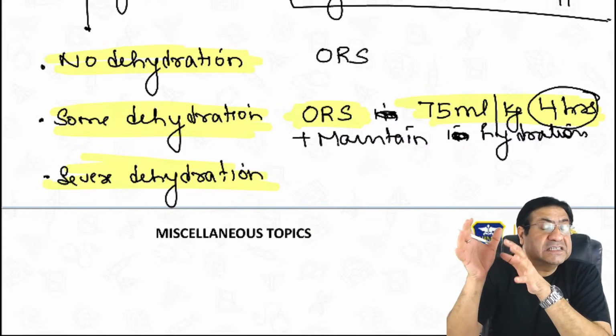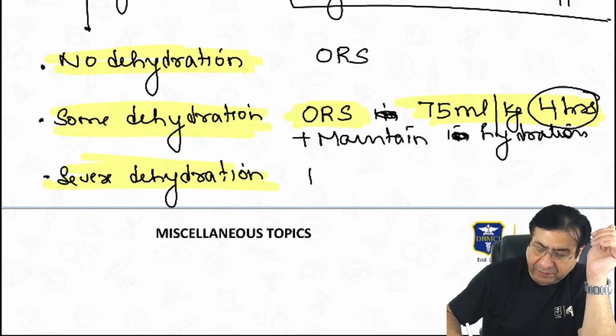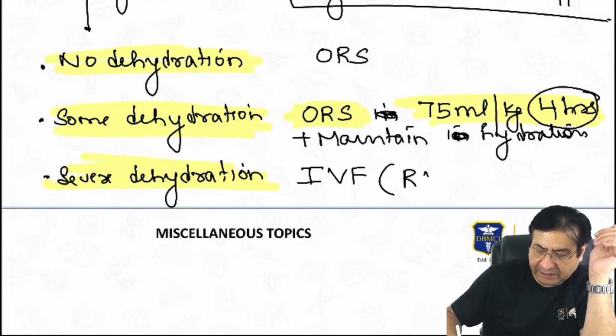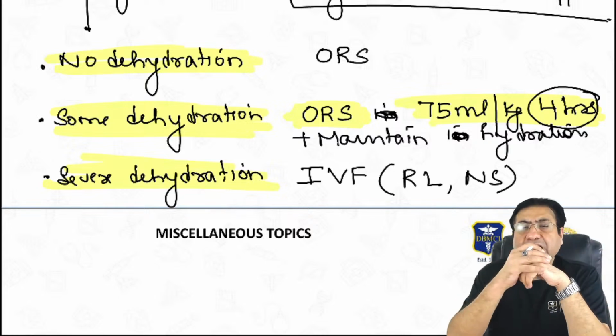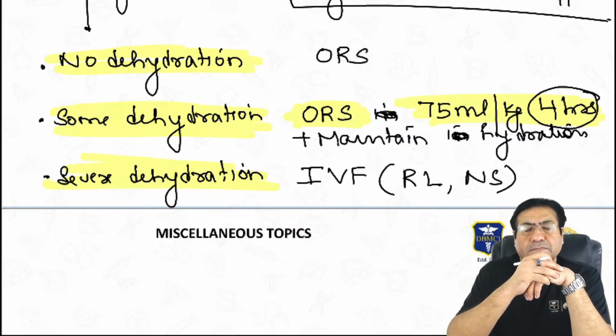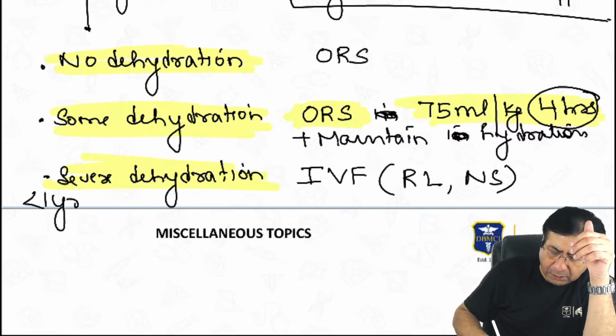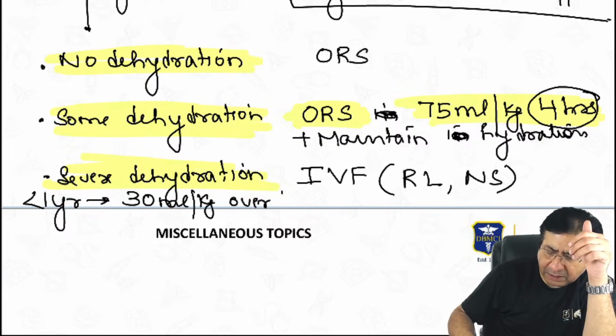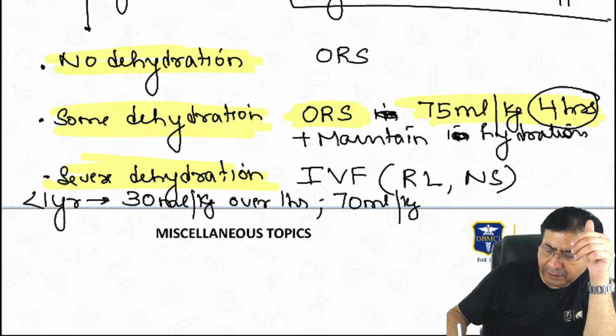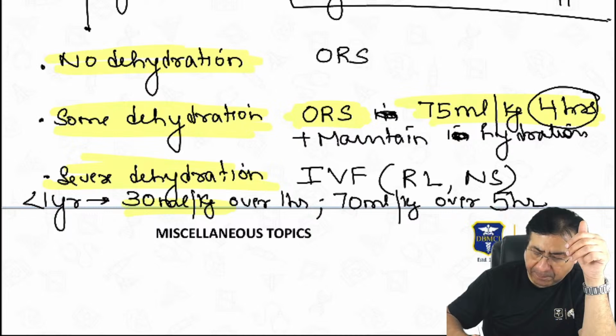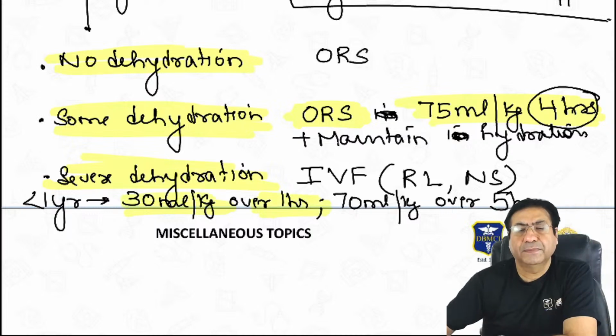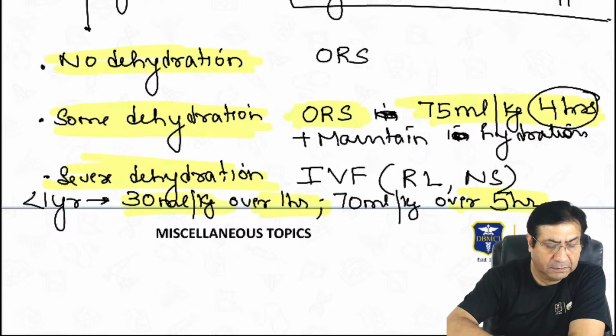Now, severe dehydration is the one which is dangerous, and the treatment of this is IV fluids, especially ringer lactate. If ringer lactate is not available, normal saline. In children less than 1 year, severe dehydration is managed by giving 30 ml per kg of IV fluid over 1 hour, and then 70 ml per kg of IV fluid over 5 hours. So how do you manage? 30 ml per kg of IV fluid is given over 1 hour, and 70 ml per kg.